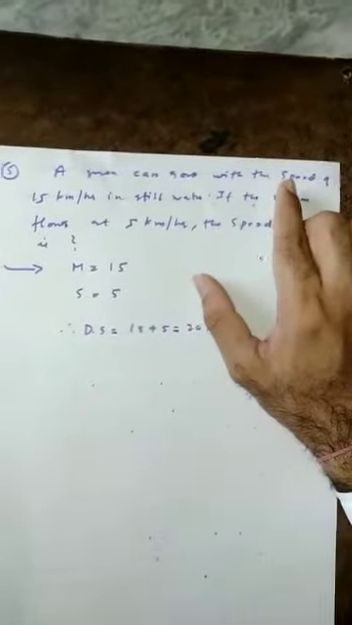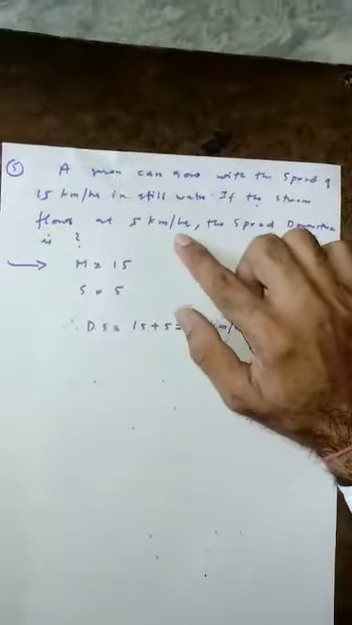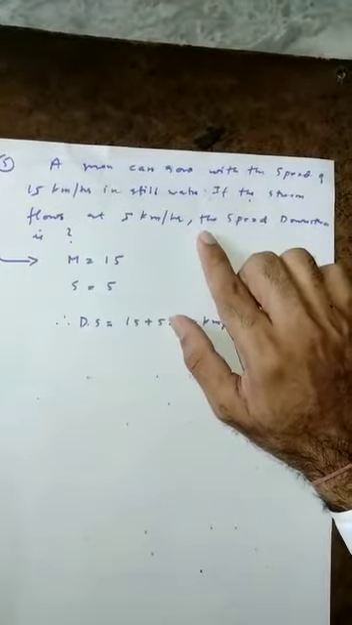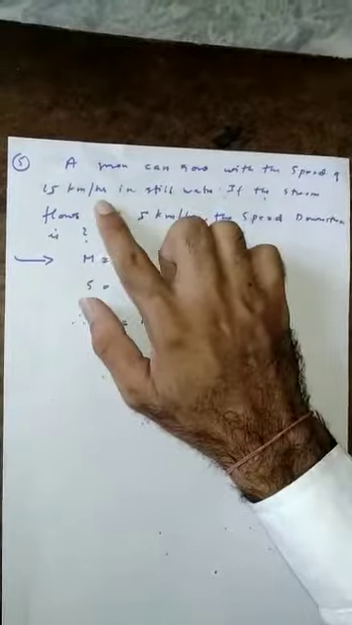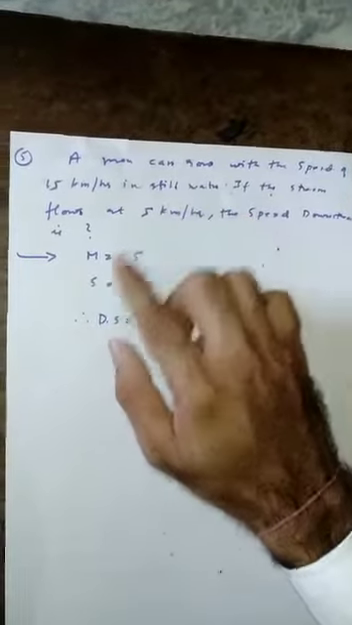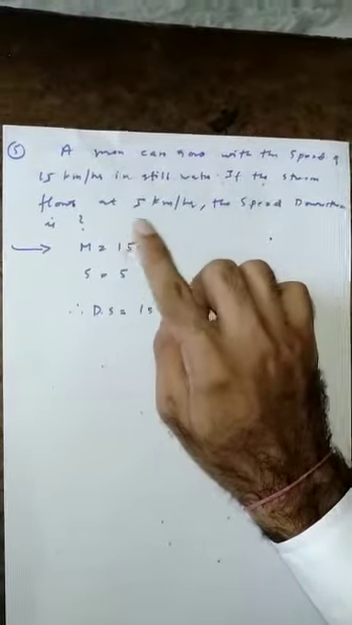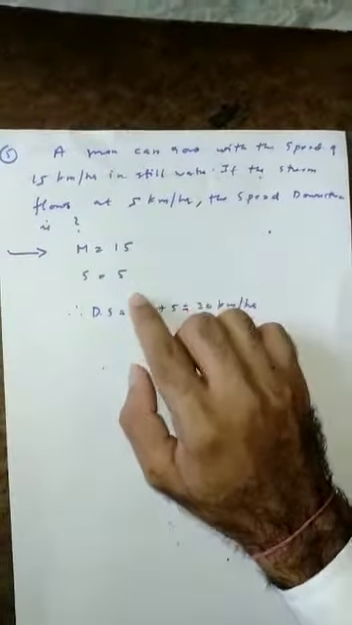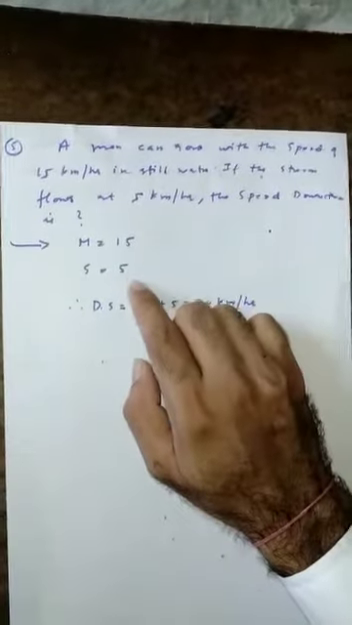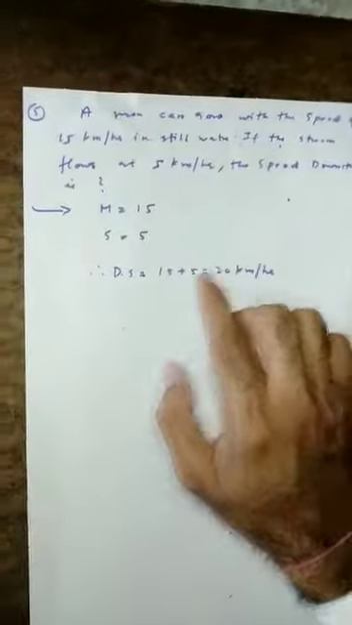A man can row with the speed of 15 km per hour in still water. If the stream flows at 5 km per hour, the speed downstream is. The speed of 15 km per hour in still water, that is m is equal to 15 km per hour. And if the stream flows at 5 km per hour, that s is equal to 5. Therefore, speed downstream is equal to m plus s, that is equal to 15 plus 5 is equal to 20 km per hour. Let's go to the next problem.